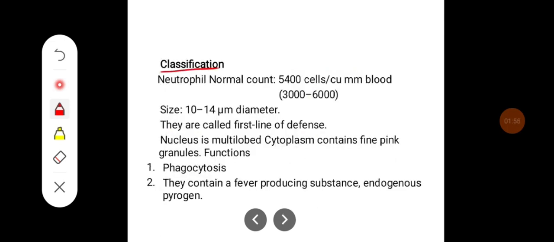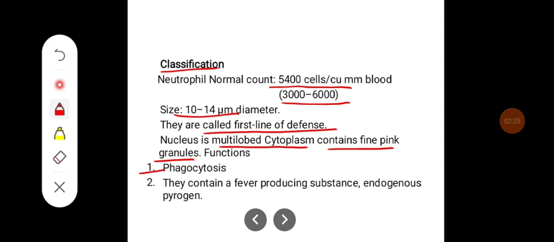Classification: neutrophil normal count is around 5400 cells per cubic millimeter of blood, can range between 3000 to 6000. The size is around 10 to 14 microns. They're called the first line of defense mechanism. Nucleus in neutrophil is multilobed. Cytoplasm contains fine pink granules, both acidophilic as well as basophilic. The important function of the neutrophil is phagocytosis, and they contain a fever producing substance, endogenous pyrogen.